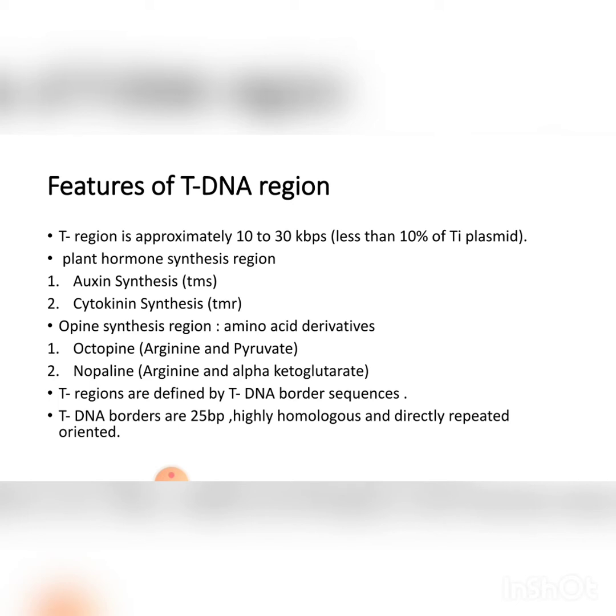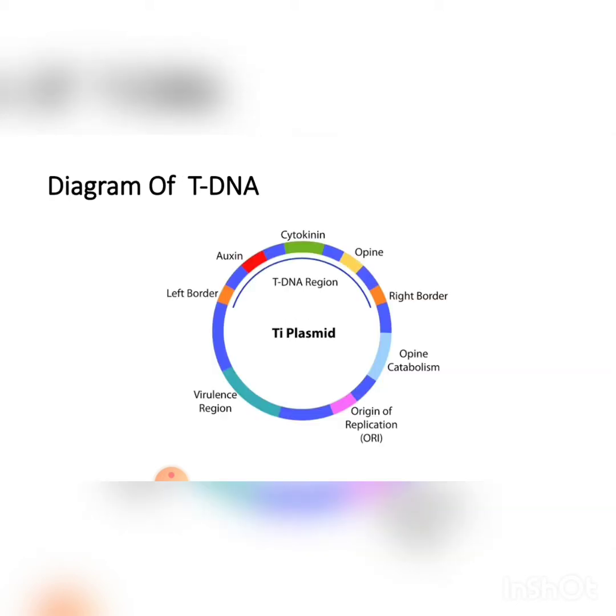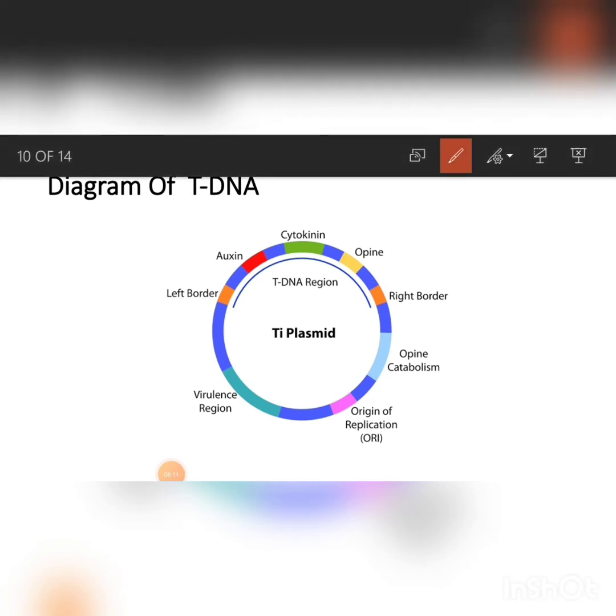Now, features of the tDNA region. The tDNA region is approximately 10 to 30 kilobase pair, that is less than 10% of the Ti plasmid.